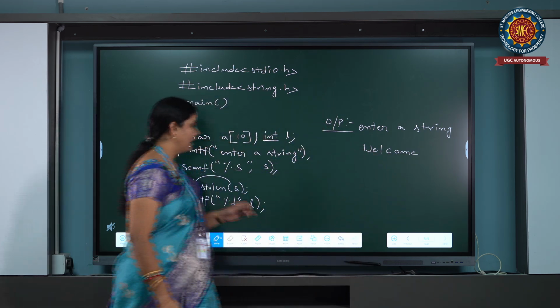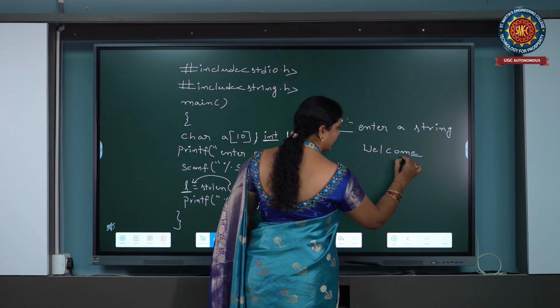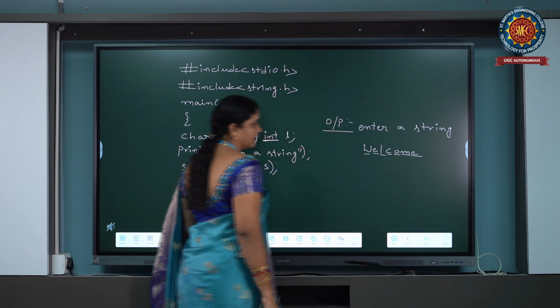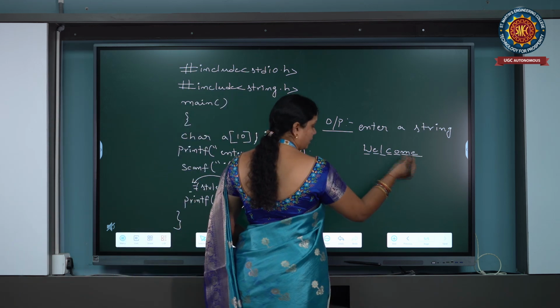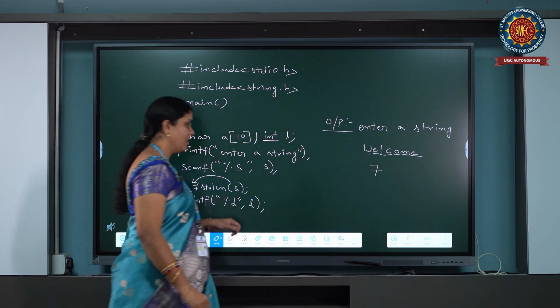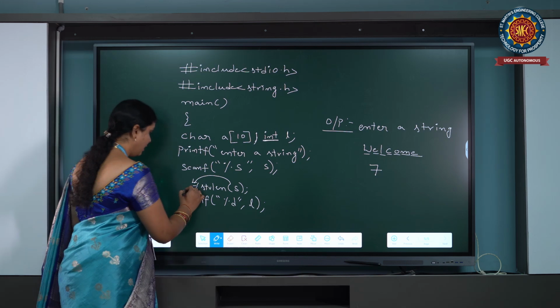After entering welcome, the string length function is going to count how many characters are present in that string and display the output as 7. So 7 will be stored in variable L.